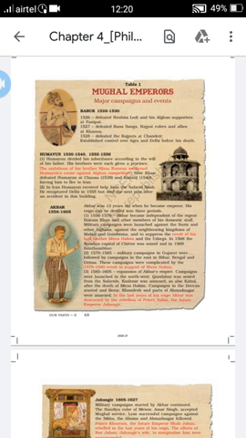Babur fought this battle with Rana Sanga of Mewar, and Babur was very clever and brave, and he defeated him easily. He also defeated the Rajputs at Chanderi, and he established his total control over Agra and Delhi.